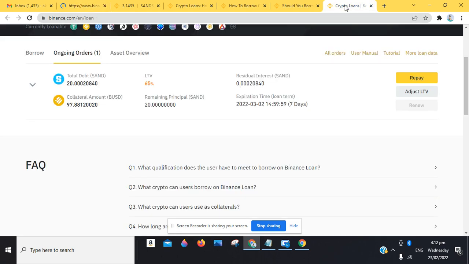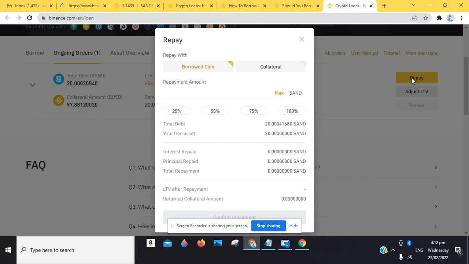Let's see where we are at now. I'm going to go back over here. So in order for you to repay your loan, all you need to do is click on the repay button. When you click on the repay button, Binance is going to show you your total debt. You can see the borrowed amount. You want to pay for everything, so let's click on max. We want to pay the total amount that we borrowed.